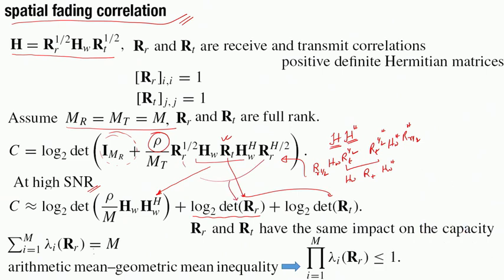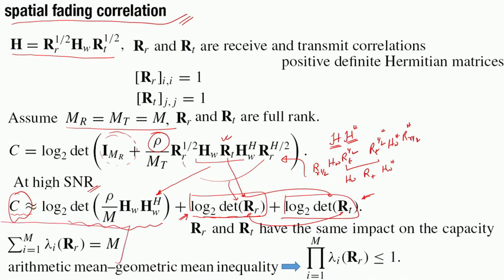So, what you see is that the capacity can be approximated to the capacity of the spatially white channel, but there are these additional terms of log determinant of R_R and log determinant of R_T. This would mean that R_R and R_T would affect the capacity in a similar manner. If you look at it, their effect is similar. So, we study one of them.